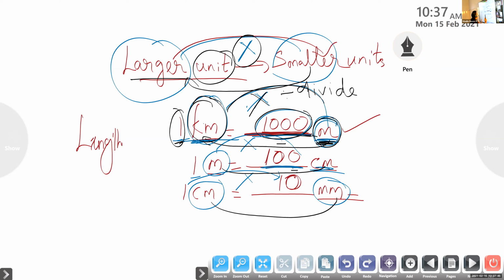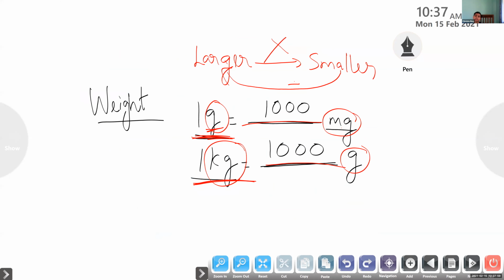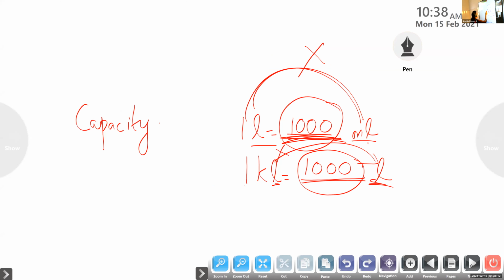Here only, children, we have a difference. Kilometer to meter, 1000. Meter to centimeter, here only 100. Centimeter to millimeter, we have 10. For weight, 1 gram, 1000 milligram. 1 kilogram, here 1000. Both for weight, everything is 1000. And for capacity, liter and kiloliter, here also 1000 ml, 1000 liter.